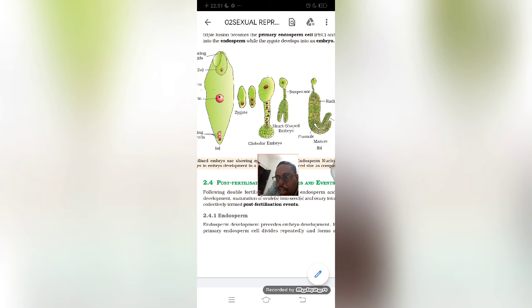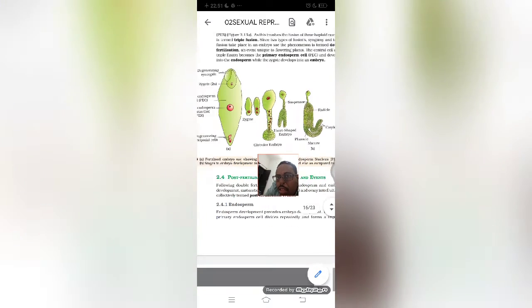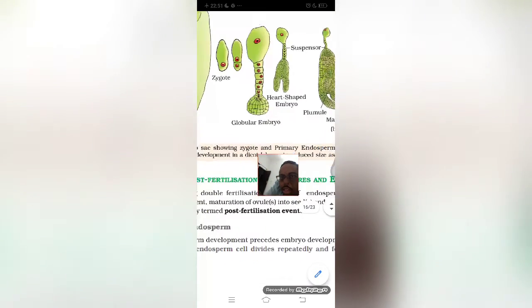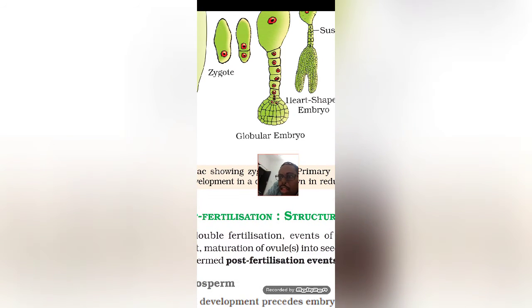Octant cells, the octant embryo, and this octant embryo will then form this globular embryo, and this globular embryo will have somewhere around 9 to 12 cells, depending upon the plant. And they have formed in the horizontal area towards the micropyle region.